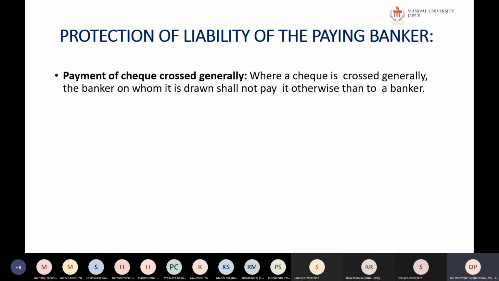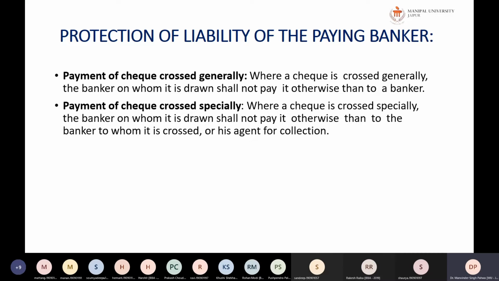So what will happen? The check which is being paid to another banker is a safety for the banker, to get it paid through another banker. It is always safe, because the liability of the banker will be fixed in this case, and there is safety when the transfer happens from banker to banker rather than from banker to a person.